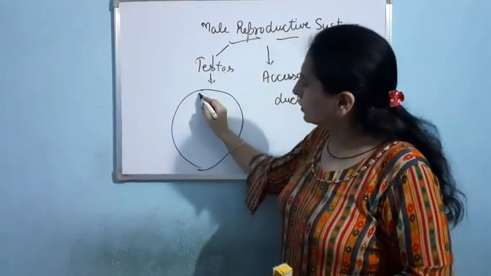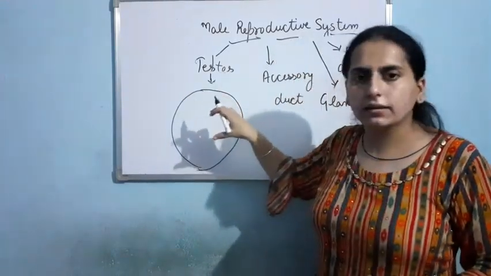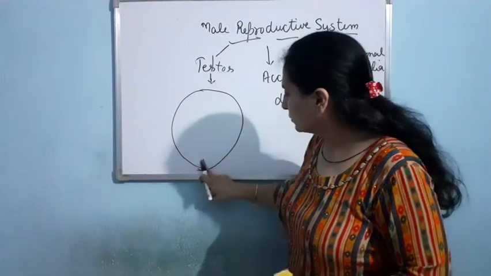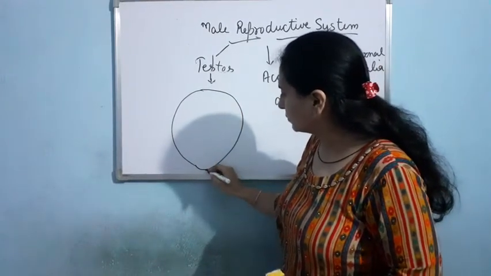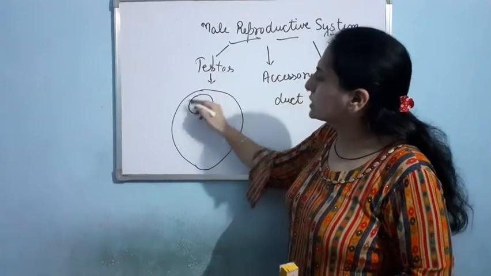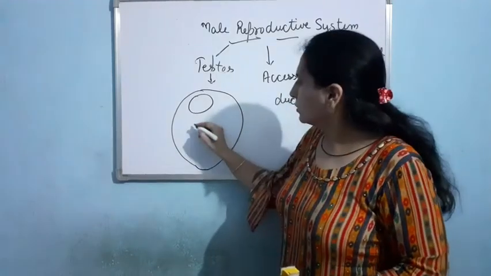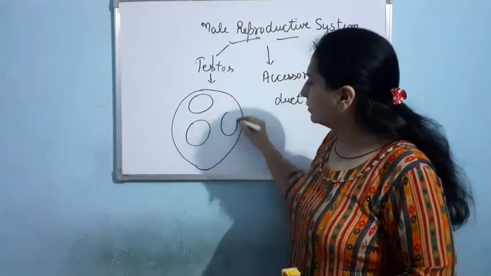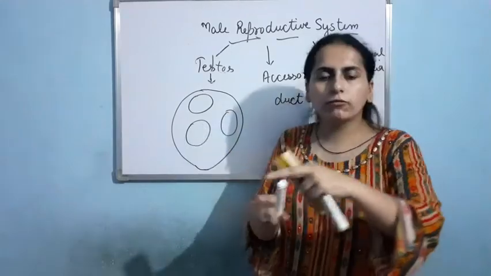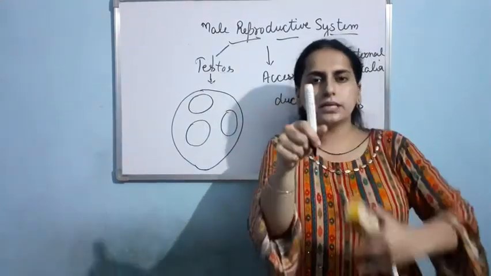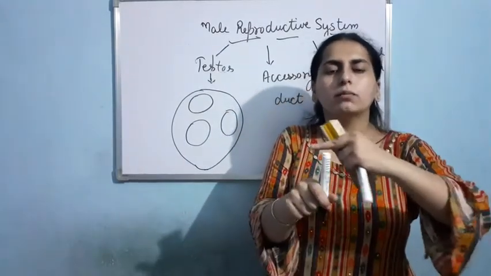Now suppose here is one seminiferous tubule, second, third. These are circular from the top. Otherwise, the tube is there, and we have taken a portion of this.